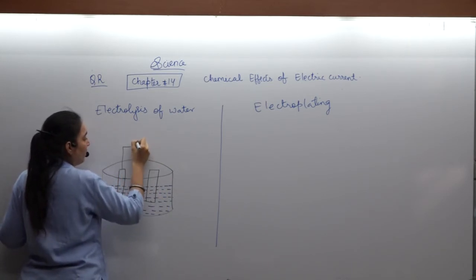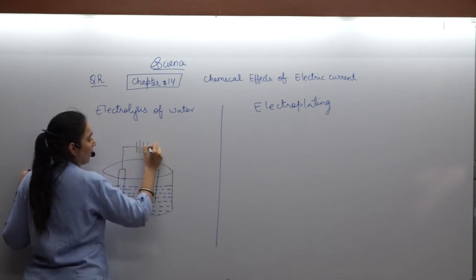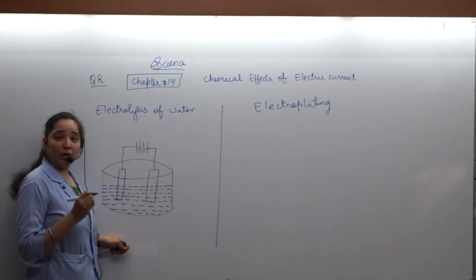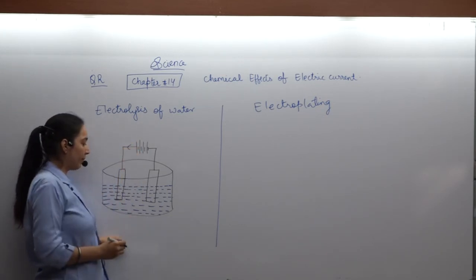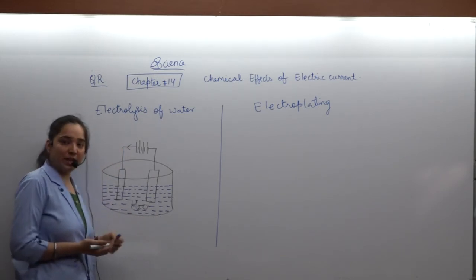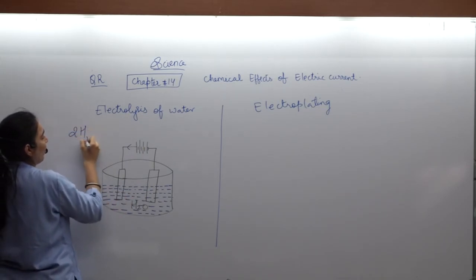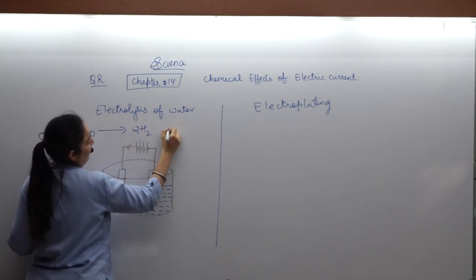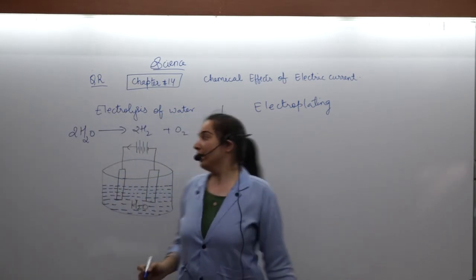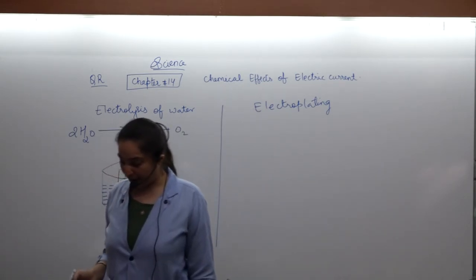With both the electrodes, we are putting a battery over here and joining them. Once you allow the electric current to flow through it, what will happen? The water present over here, H2O, will get dissociated, that is, split into two parts. 2H2O gives you 2H2 plus O2, that is, two different gases, hydrogen and oxygen. This is how they are produced.